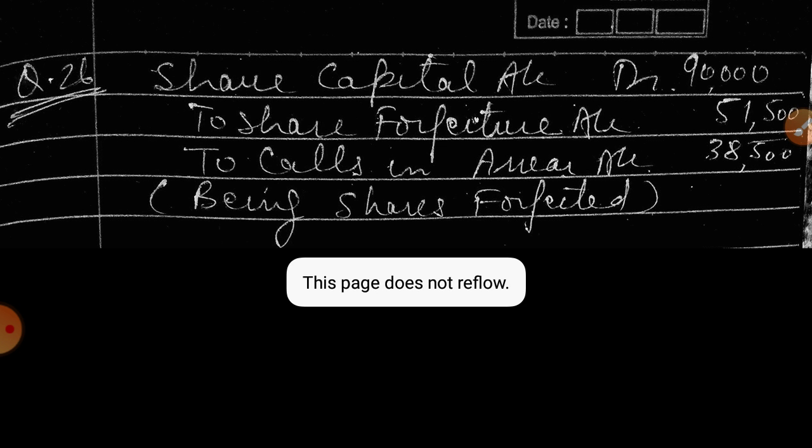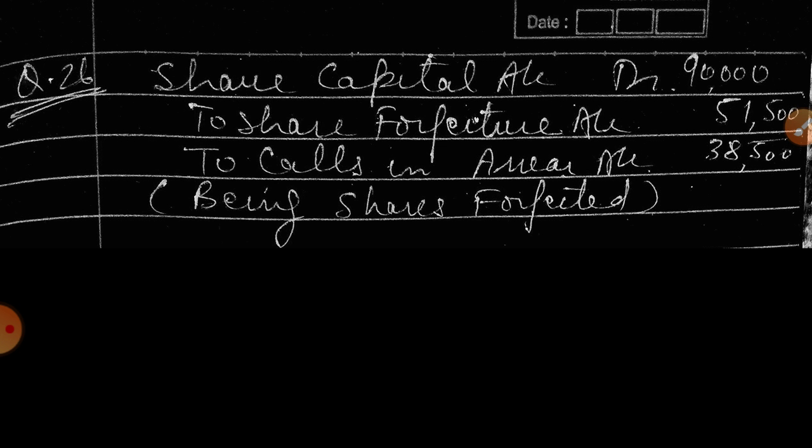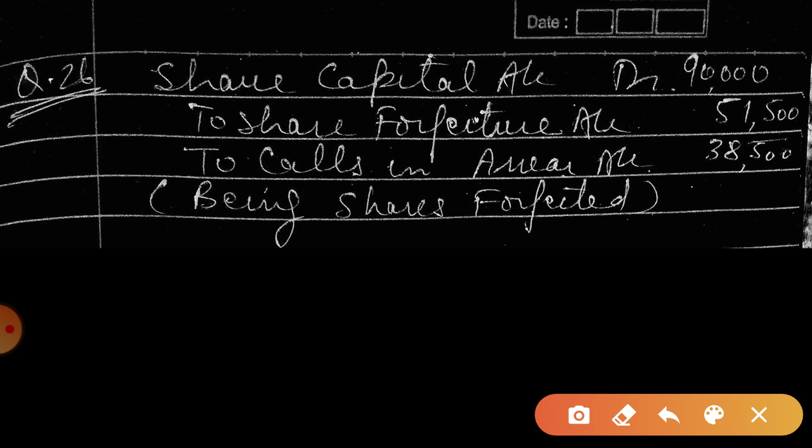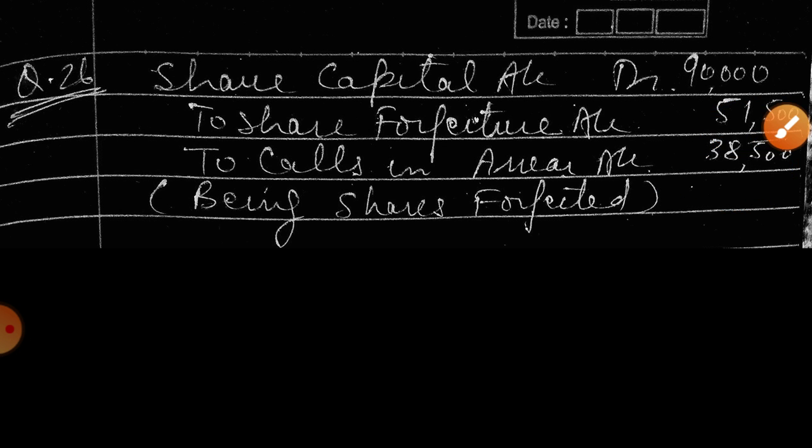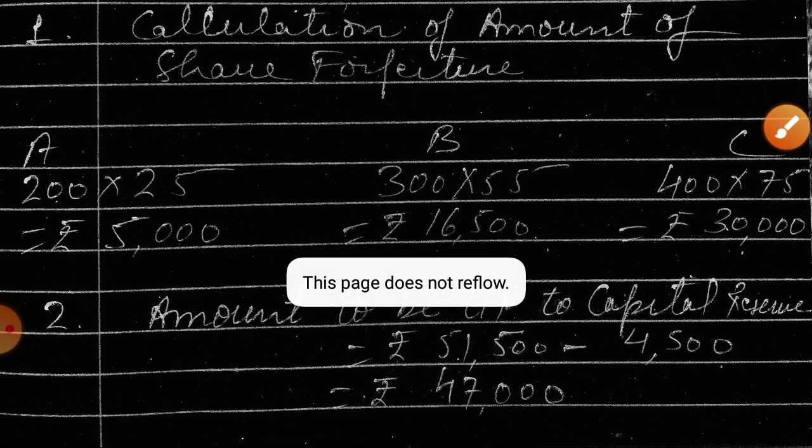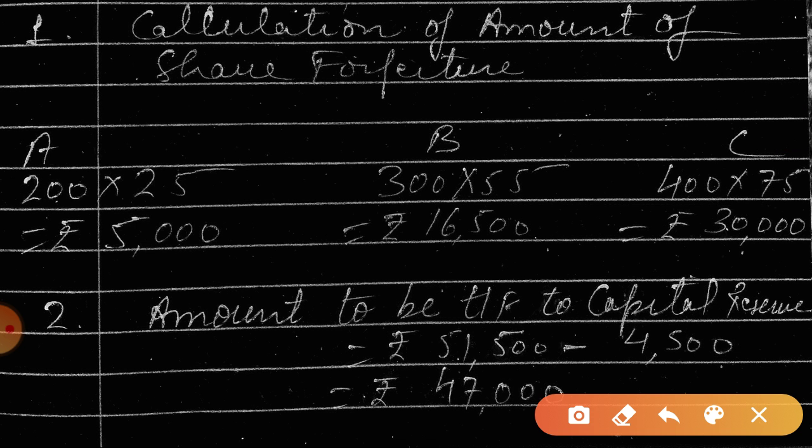So what will be the first entry? Forfeiture entry. Share capital account debit to share forfeiture and to calls in arrear. Now students may be thinking how this amount came. For this we have to move on to the working note, which is at the end of the solution. See, from 200 shares of A we will get only 25 rupees, so total 5,000.